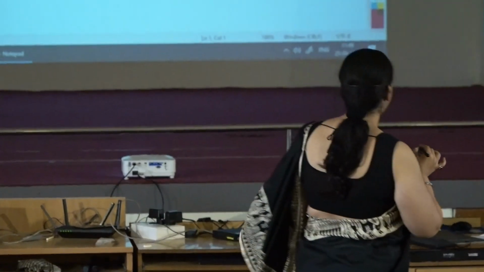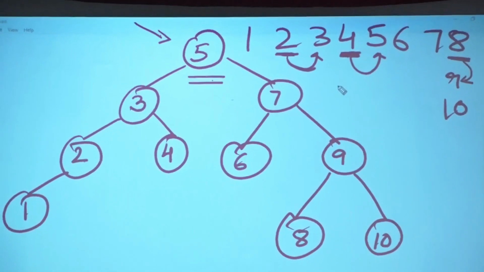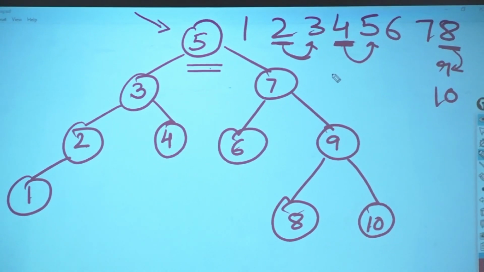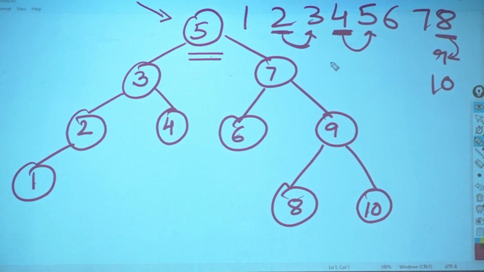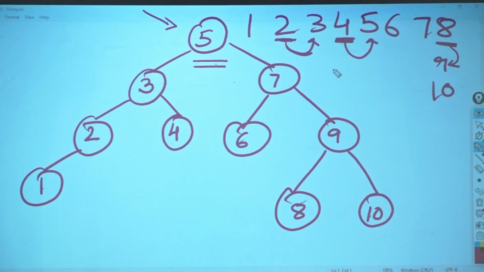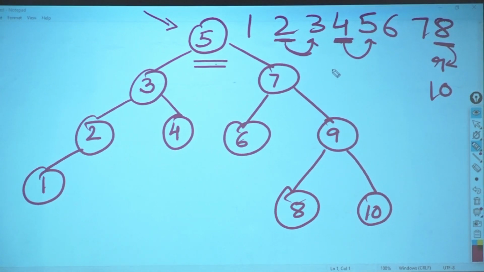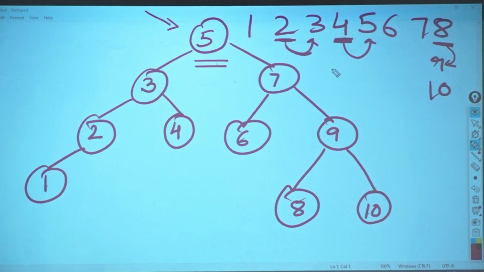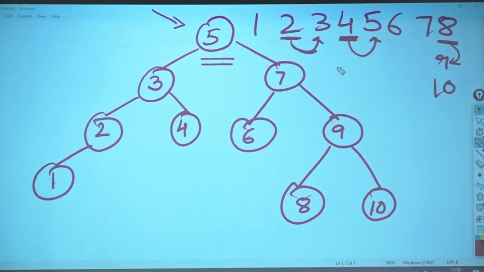So basically when I am talking about a successor, look at this tree completely, then look at the number line. Successor means bigger than the current node. Whenever I talk about bigger, should I go to left or should I go to right?